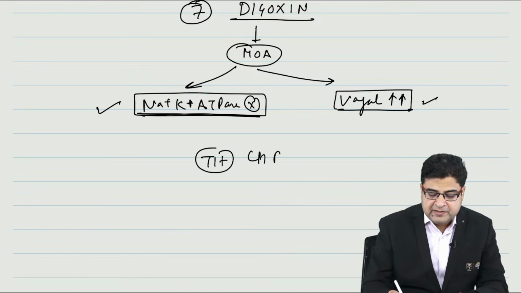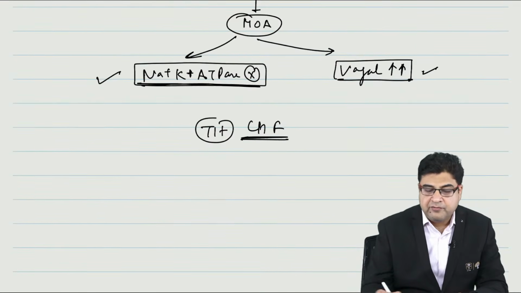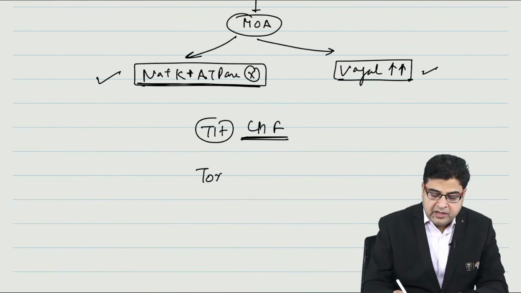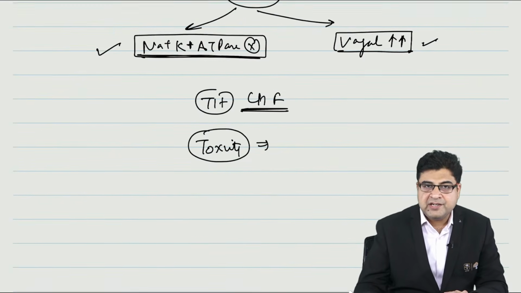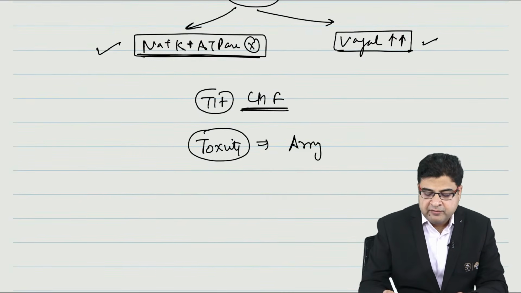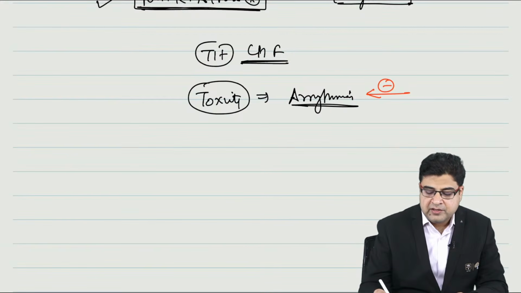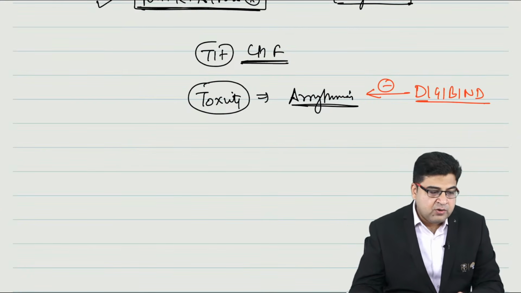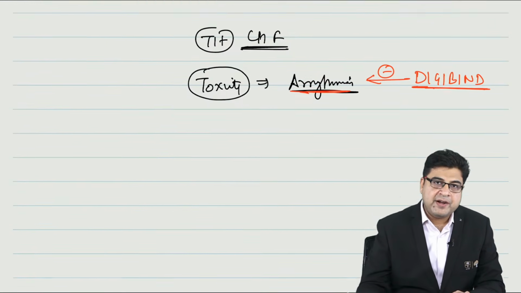Now where will I use the medicine? I will use digoxin for the treatment of congestive heart failure. And whenever there is toxicity of this medicine, the patient can develop arrhythmias as a side effect. Now to control these arrhythmias, you have to give an antidote. The name of the antidote is digibind. So digoxin antidote is digibind. Arrhythmia caused by digoxin is best controlled by digibind.